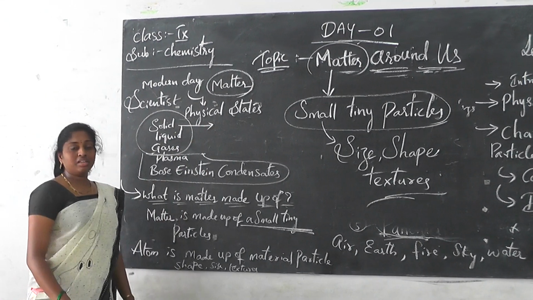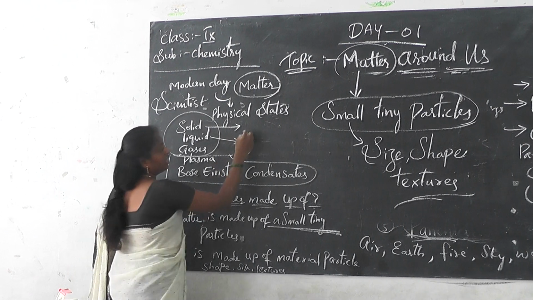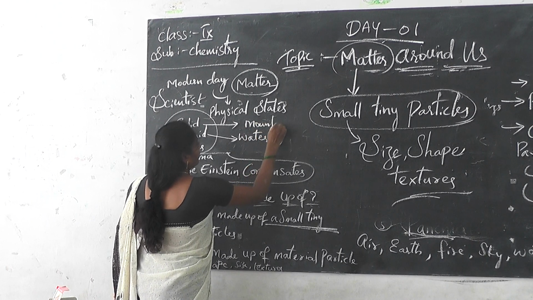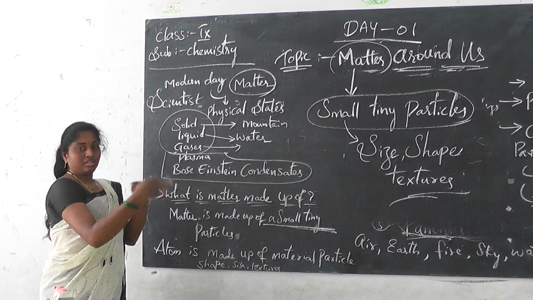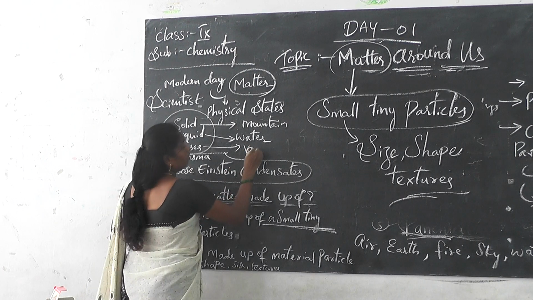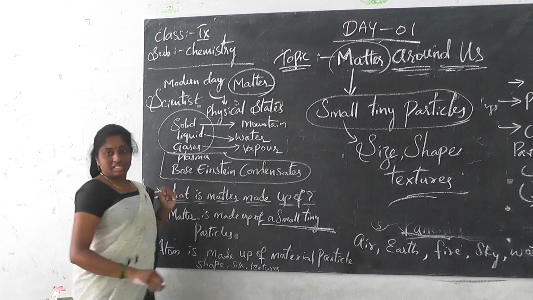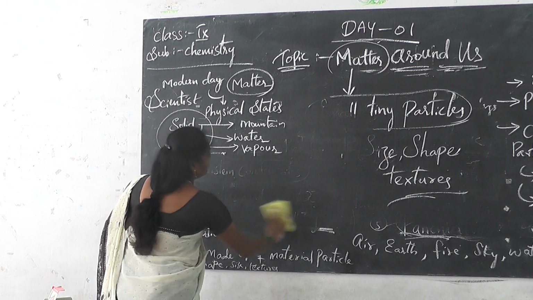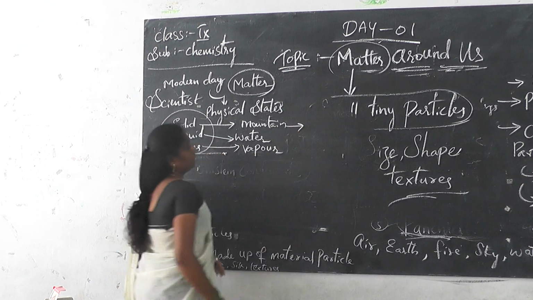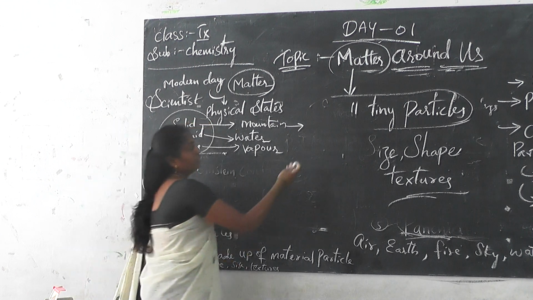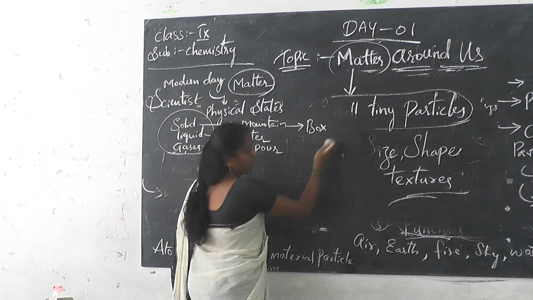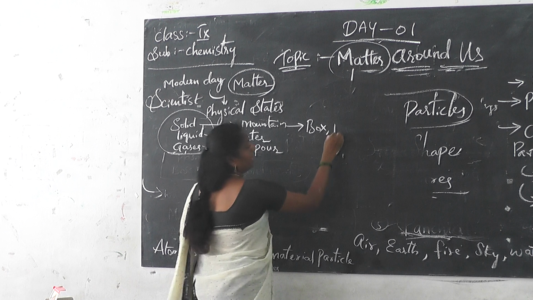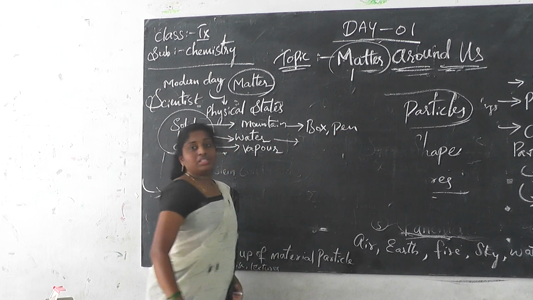and a river, water or something, which comes under the liquid state. And in the gaseous state, liquid changes into vapor. So all these things come under solid, liquid and gases. Now let me talk about some more examples of solid, liquid and gases. Can you tell me an example of a solid? Yes. So box or pen, or chalk paste. All these things come under the solid state.